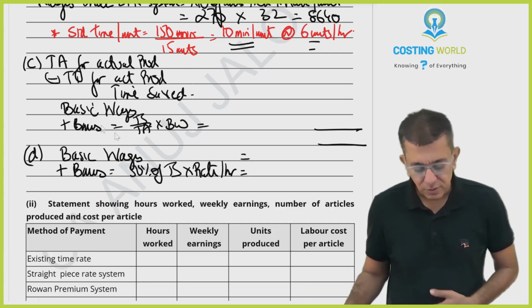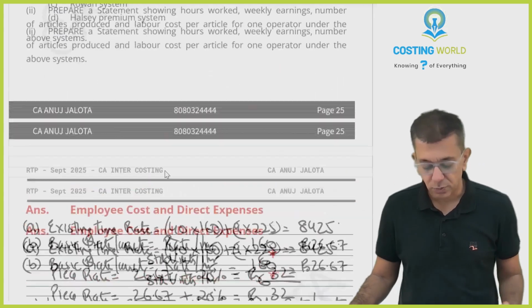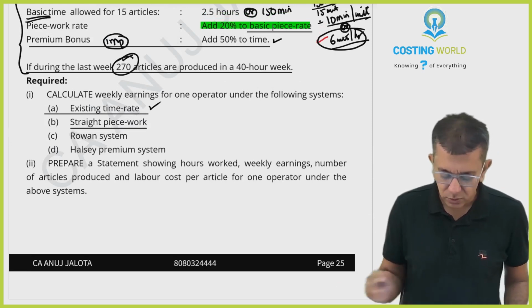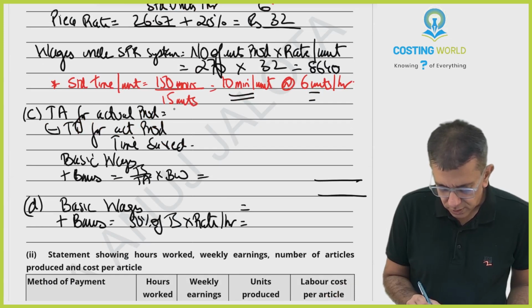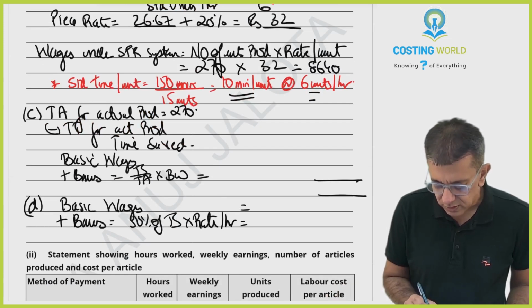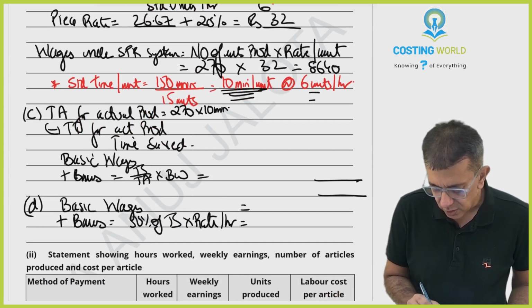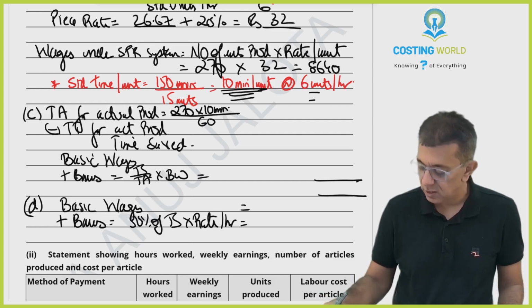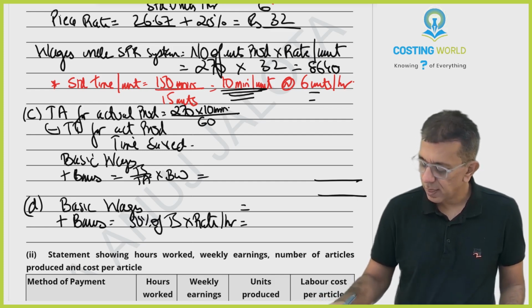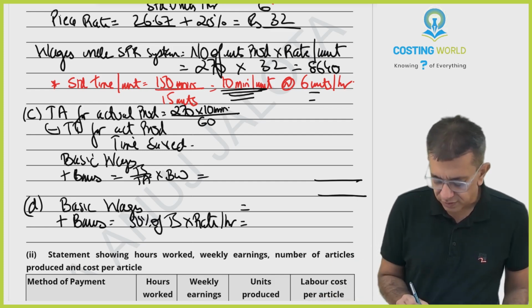So first of all, time allowed for actual production. What was actual production beta? 270 units. Every unit should be taking 10 minutes. 2700 minutes. Let's convert it into hours. So therefore divide by 60. So 270 divided by 6, 45.